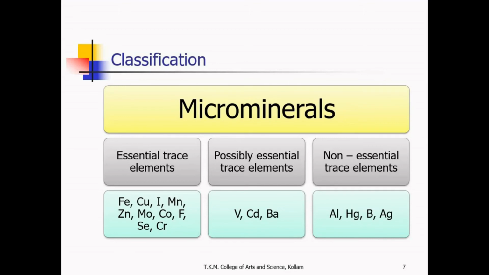Microminerals or trace elements are further classified into essential trace elements, possibly essential trace elements, and non-essential trace elements. Essential trace elements are iron, copper, iodine, manganese, zinc, molybdenum, cobalt, fluoride, selenium, and chromium. Whereas possibly essential trace elements include vanadium, cadmium, and barium. Non-essential trace elements include aluminum, lead, mercury, boron, silver, bismuth, etc.